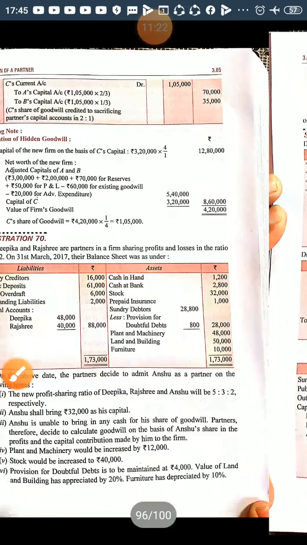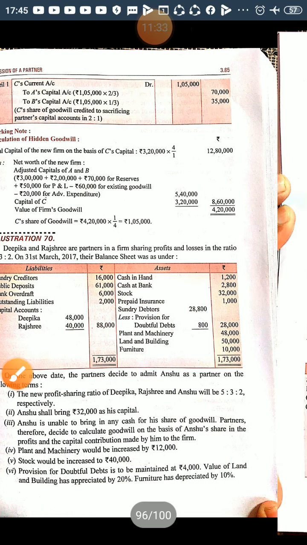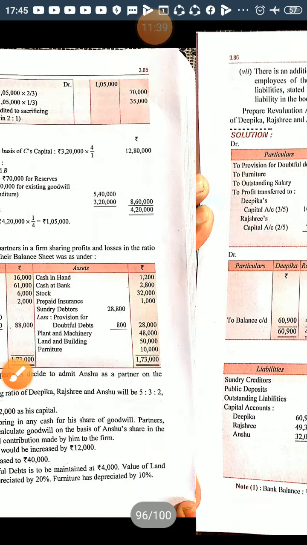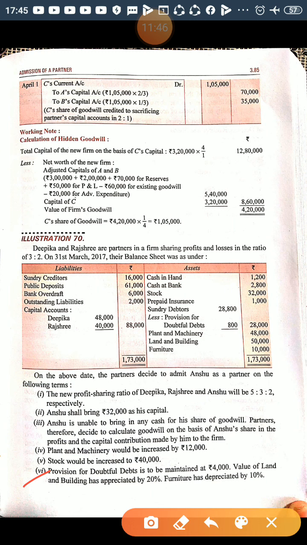Okay, next item is prepaid insurance. Prepaid insurance is 1,000. There is no other adjustment about prepaid insurance. So put it as it is, prepaid insurance 1,000. Easy. Now next is sundry debtors 28,800. There is an adjustment. Provision for doubtful debt is to be maintained at 4,000.